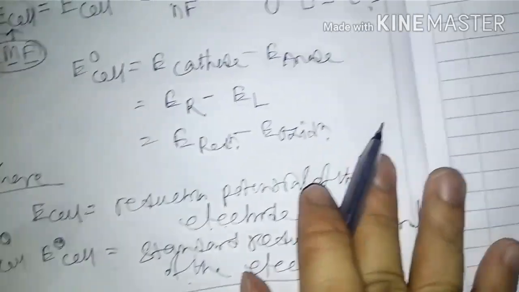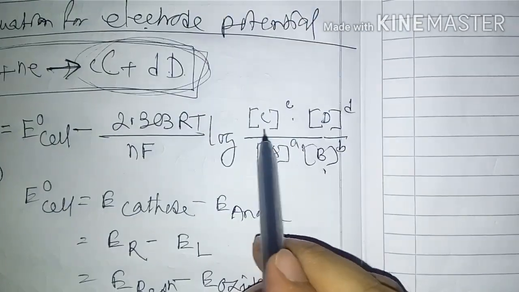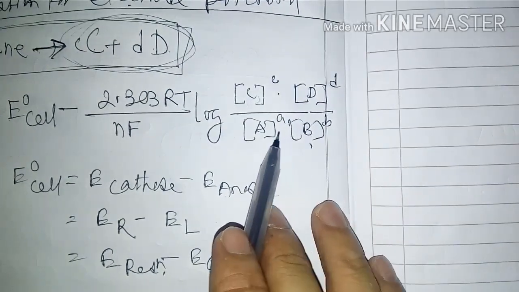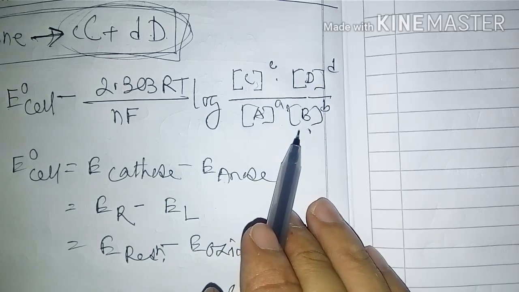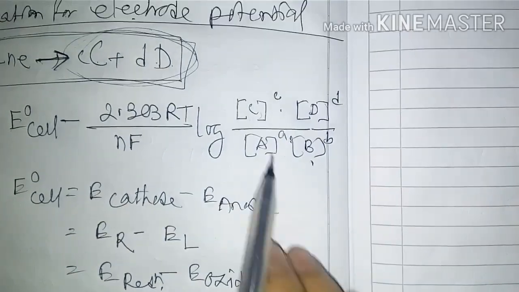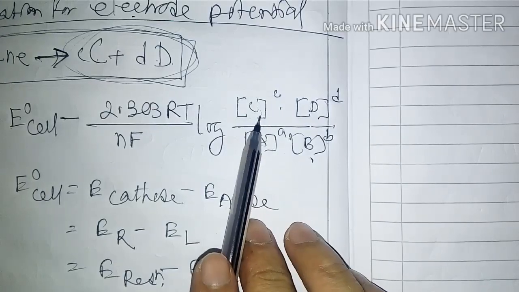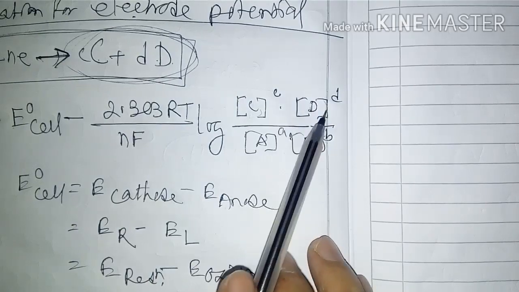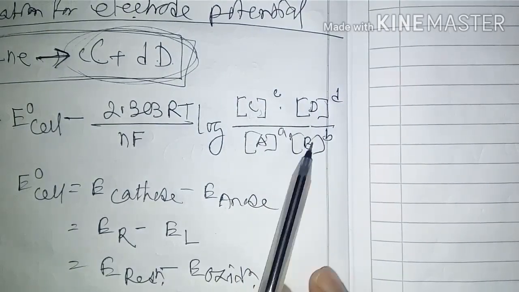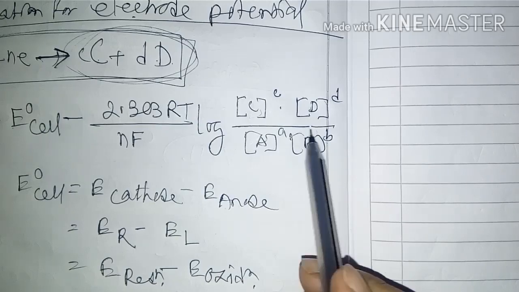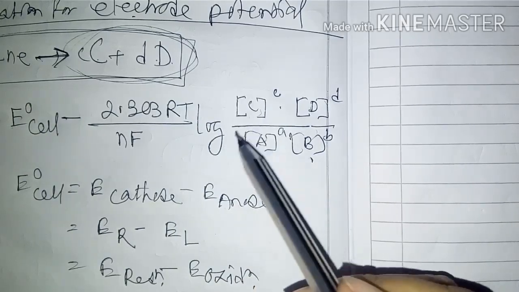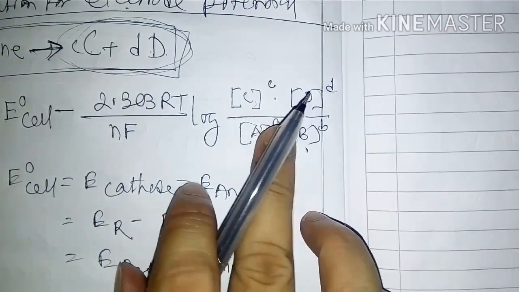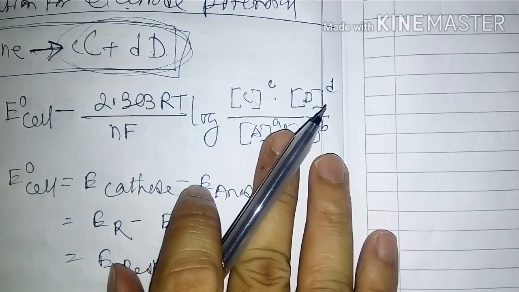And this concentration part: concentration C, concentration D, concentration A, concentration B. So what are these? These are the active masses or effective concentrations. Active mass of C product, active mass of D product, and so on. You have learned active mass in class 11, I think in the equilibrium chapter. So this is active mass, the A, B, C, D like this.